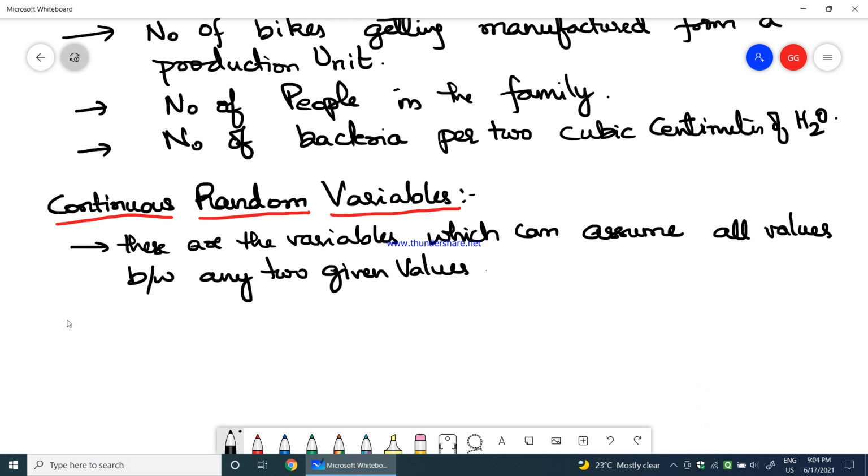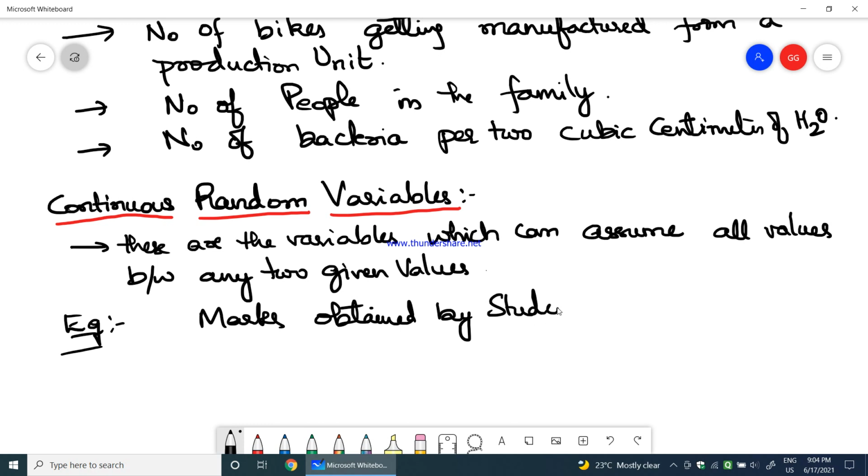Now, examples. What would be an example? Marks obtained by students. This is an example of continuous, because the marks obtained by students will be 0 to 100, any value between 0 to 100, right?